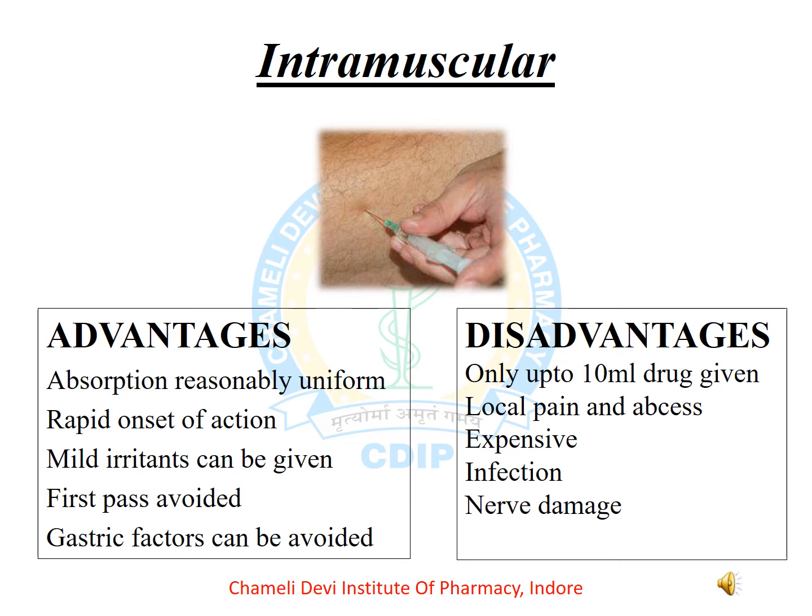Disadvantages are only up to 10 ml of drug can be given by the intramuscular route, local pain and abscess, it is more expensive than other routes of drug administration, infection may occur, nerve damage may occur, and it also requires professional training.